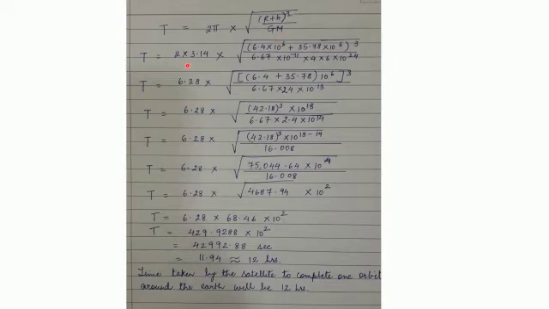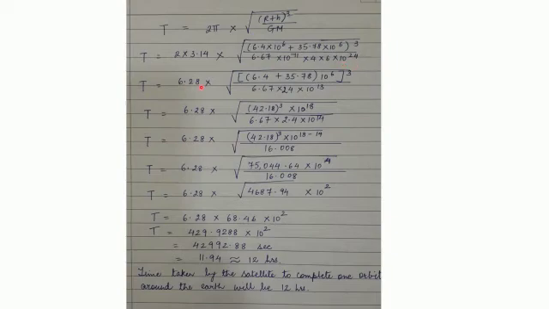Now we will go on substituting the values. So t is equal to 2 into 3.14, value of pi, multiplied by square root of 6.4 into 10 raised to 6, that is the radius of Earth, plus h, that is 35.78 into 10 raised to 6, whole cube, divided by the value of universal gravitational constant, that is 6.67 into 10 raised to minus 11, multiplied by 6 into 10 raised to 24, that is the mass of Earth.